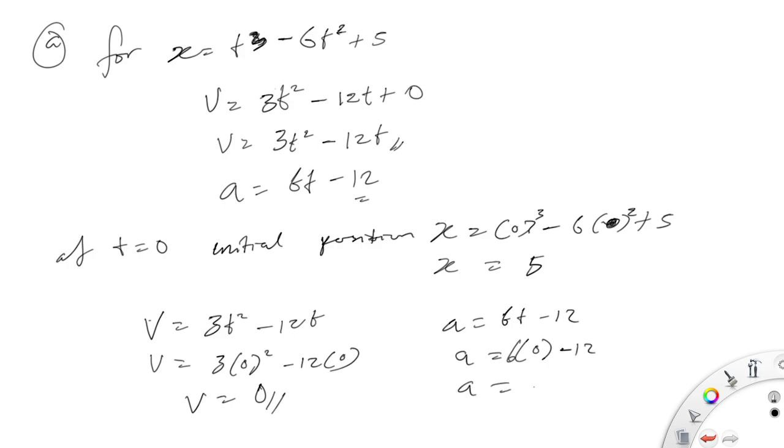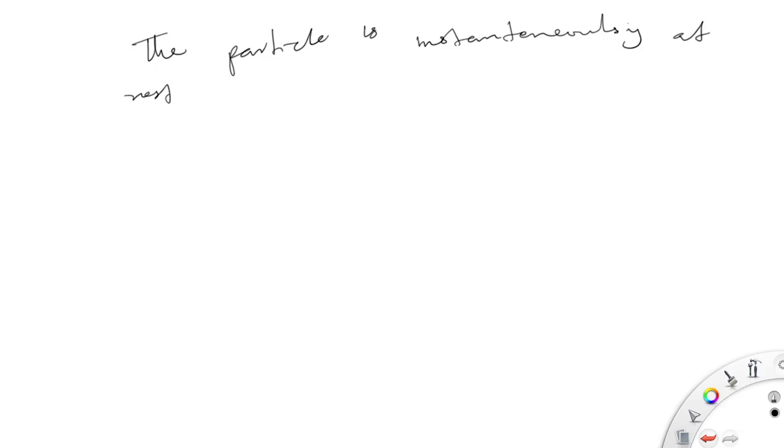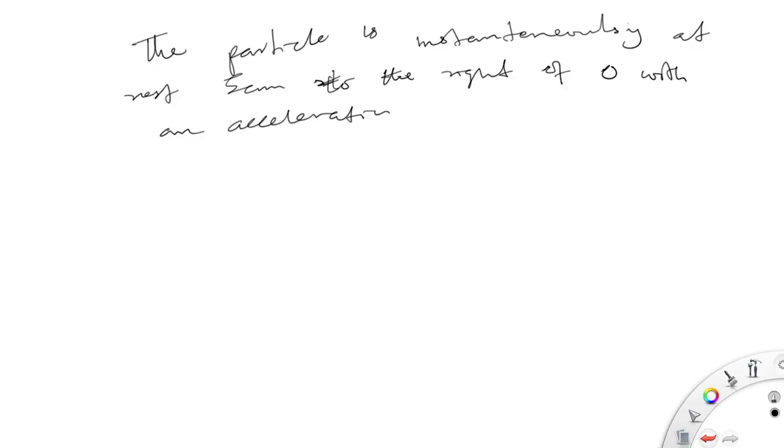So a is equal to minus 12. So we can say the particle is instantaneously at rest 5 centimeters to the right of 0 with an acceleration of minus 12 centimeters per second squared.